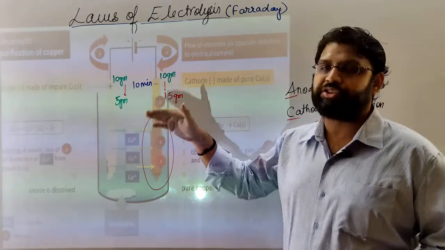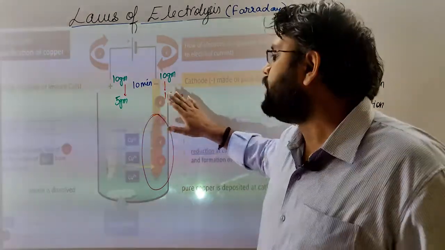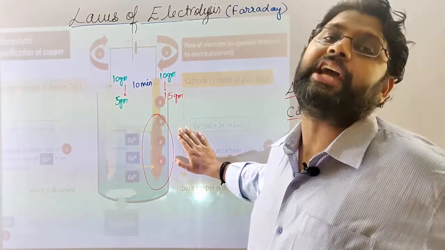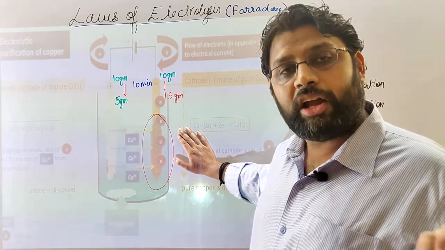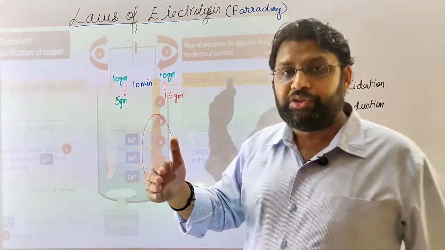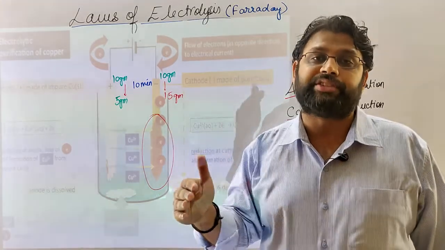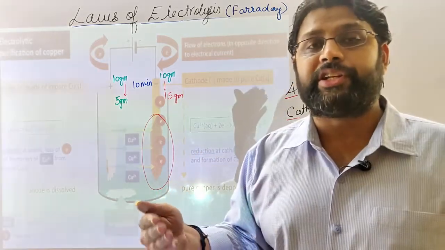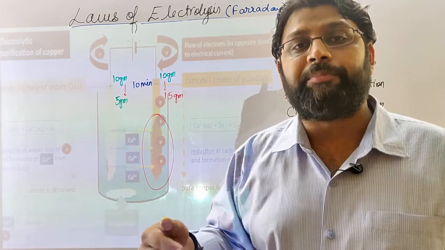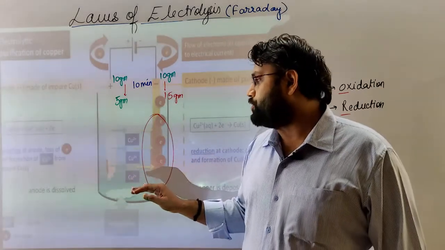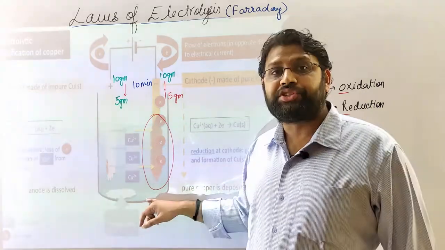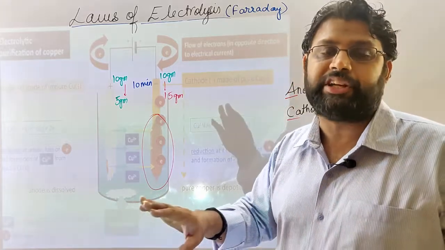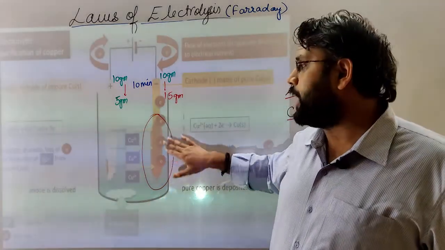So whatever is the loss at anode, it's not necessary that all of the ions released from anode are getting collected at cathode. Anode might release different types of ions, but not all ions will be reduced at the same time. They will be reduced according to their position in the electrochemical series, which we have already discussed in the initial lectures, that whose standard reduction potential is more, that will get reduced, or that will get more priority for reduction at cathode. Suppose we have copper also and silver also. So silver will get reduced first and copper will get reduced only after all of the silver from the solution has been exhausted or reduced and deposited at cathode.